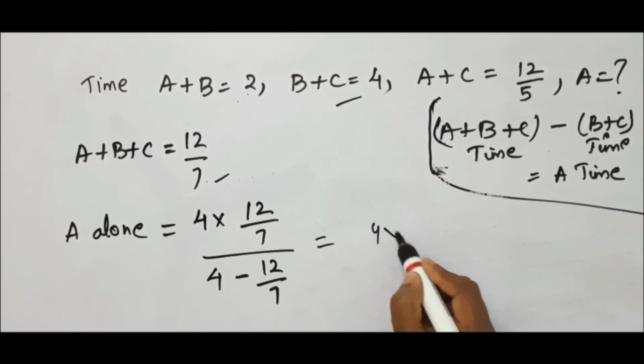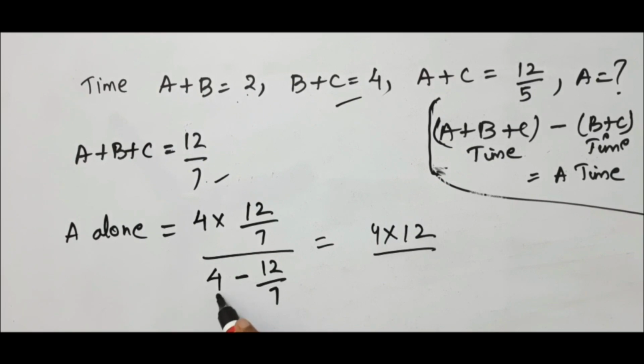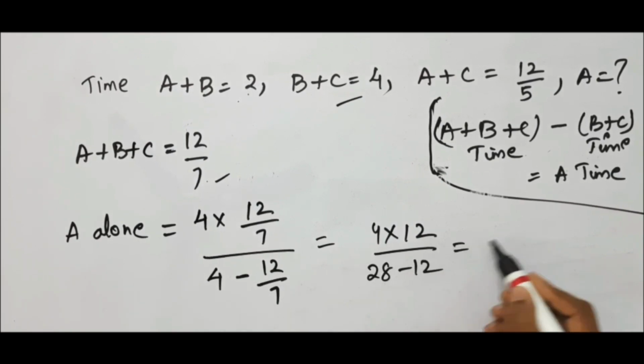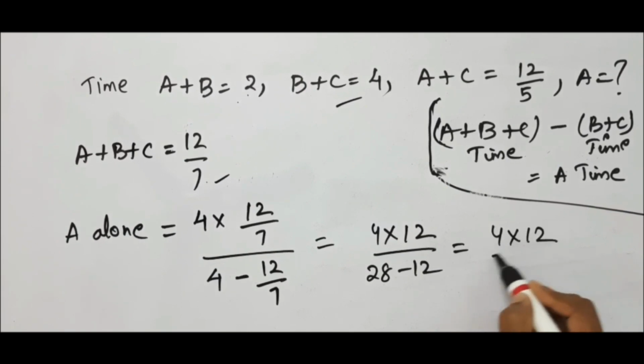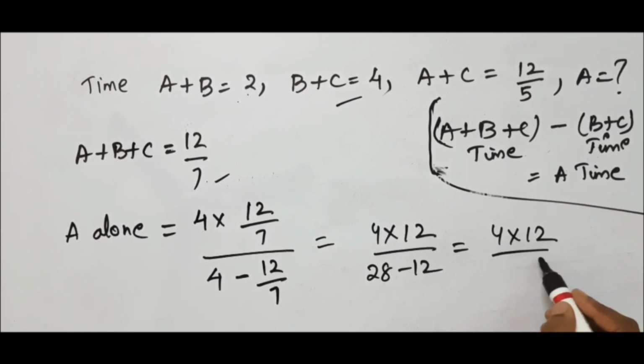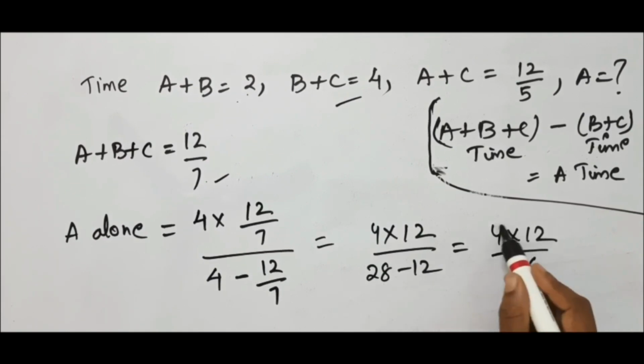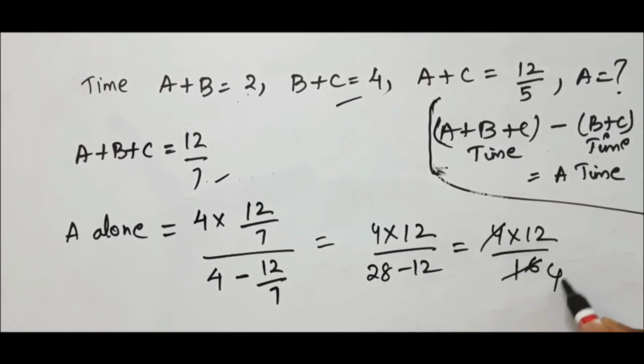So this can be written as 4 by 12 and here it is 28, 28 minus 12. So this is equal to 4 into 12 by, it is nothing but 8 into 8 minus 2 is 6, and here 2 minus 1 is 1. So 4 ones and it is 4 fours, 4 threes. So we got 3 days.